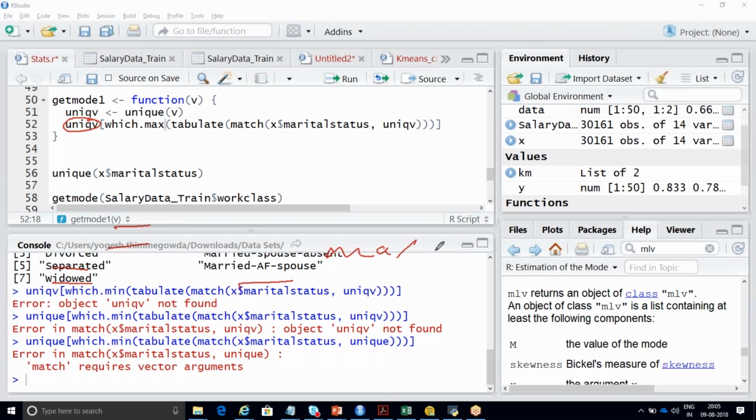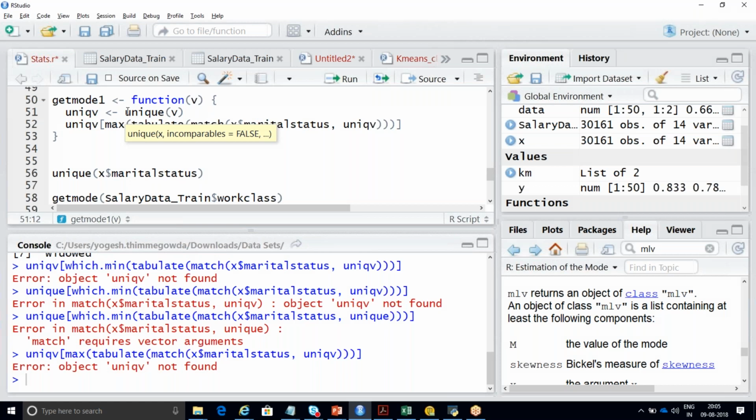If you don't write this and directly write max, it will never work, Debanshu, because in earlier versions we used to use this. You get the error that object unique was not found. So you should pass it as which dot max. You should identify which record has the maximum number of records, and it will tabulate.